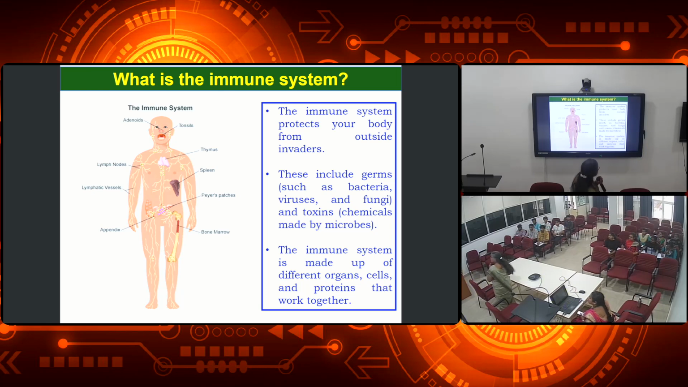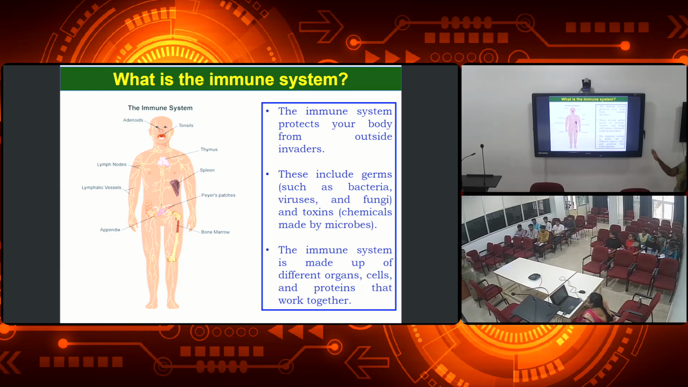So what are the particles that enter into our body? They are nothing but bacteria, viruses and fungi. Apart from that, some toxins also enter into our body. These toxins are also considered foreign bodies, and they are rejected out by our immune cells. The immune system is made up of different organs, cells and also proteins. So we should not always think that the immune system is only organs or types of cells. Even some proteins secreted by the cells function together to perform the immune system.